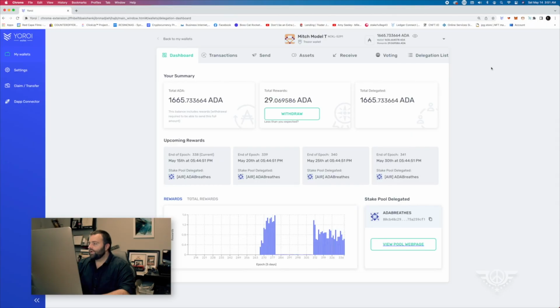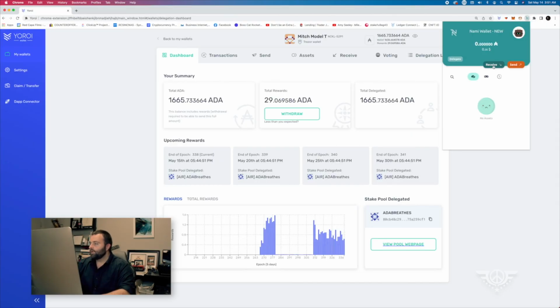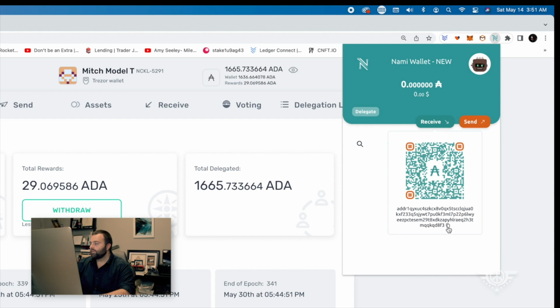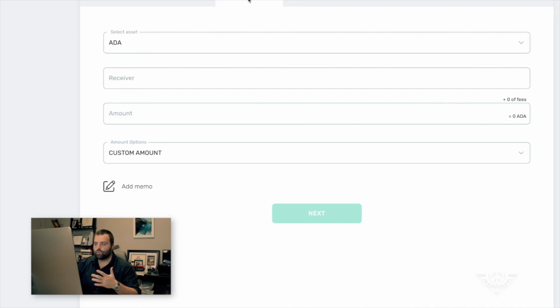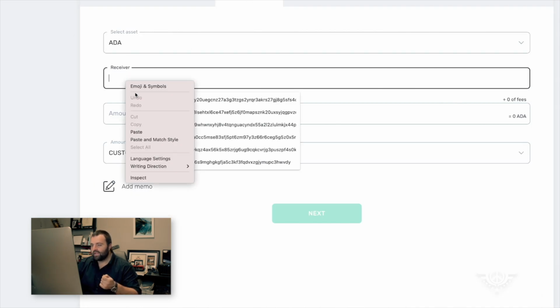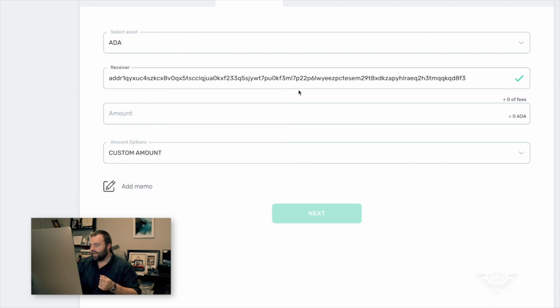So what we're gonna do is go back to our Nami. We are gonna go to our receive. That's going to be our public address. So we're gonna copy that. We are gonna go to send on my Yoroi where I have some Cardano, and we're going to paste that address, and it ends in D8F3, and you're always gonna see a check mark.